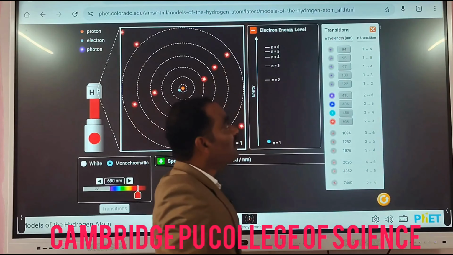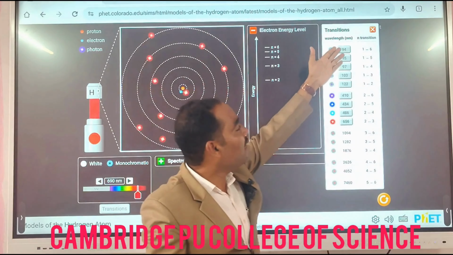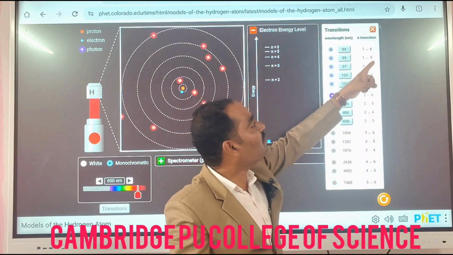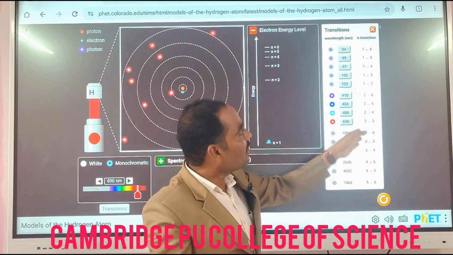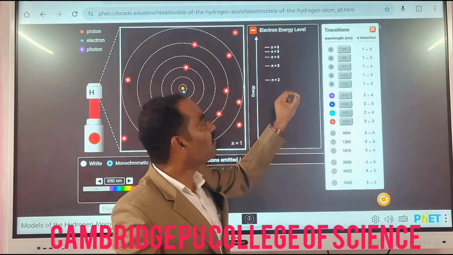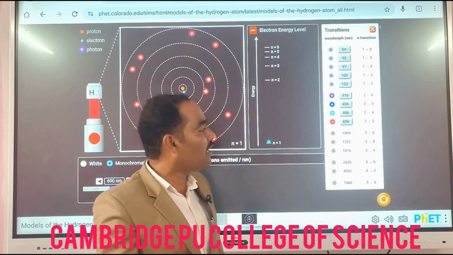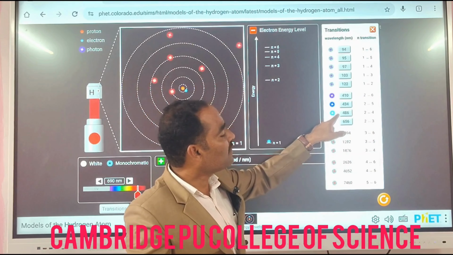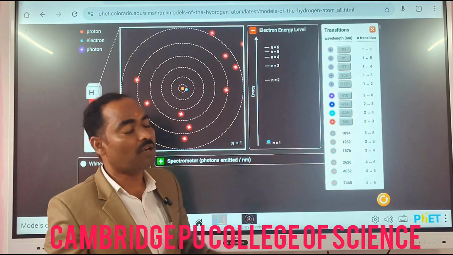See here, there are different transitions using different wavelengths measured in nanometers, and the transitions have different ranges. From first shell to 6th shell, from first to 5th requires 95 nanometers, and like that for different shell transitions it requires a different wavelength. Simple conclusion: whenever the wavelength increases, the shell number is also farther from the nucleus. It means 2 to 4 is 486 nanometers, again farther, 3 to 4 is again above 1000 nanometers.